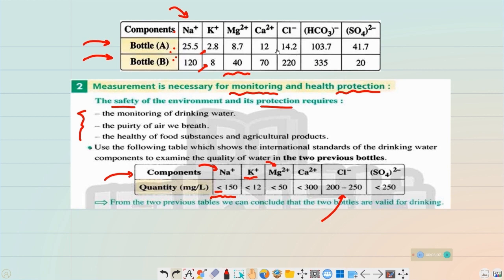So we can say both of them can be accepted as drinking water, even bottle A, which has less concentration of chlorine than the international standard criteria. Okay. And the sulfate concentration is less than 250, so both of them can be accepted as drinking water. So from the previous table, we can conclude that the two bottles are valid for drinking. We can drink from each bottle.